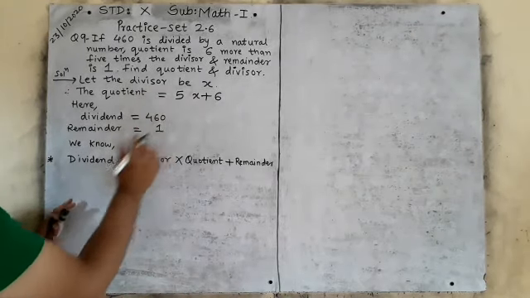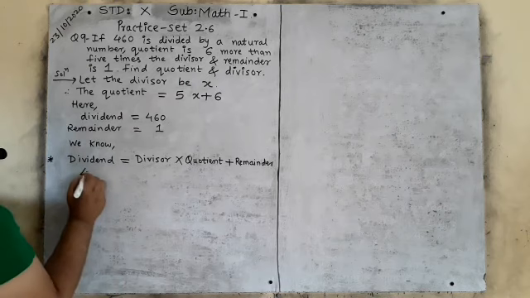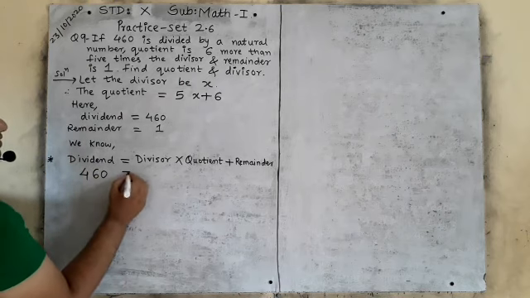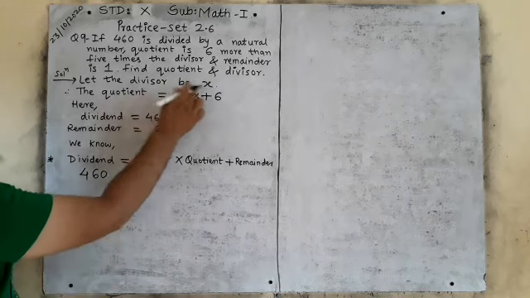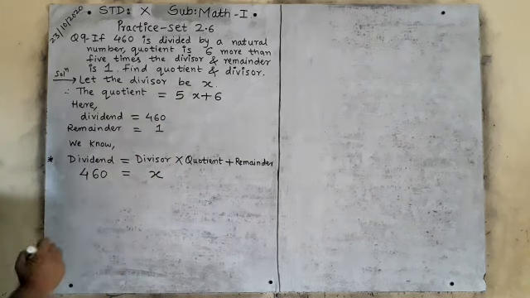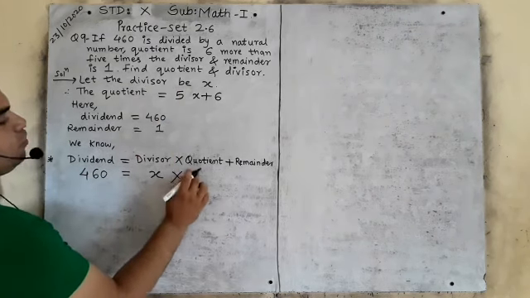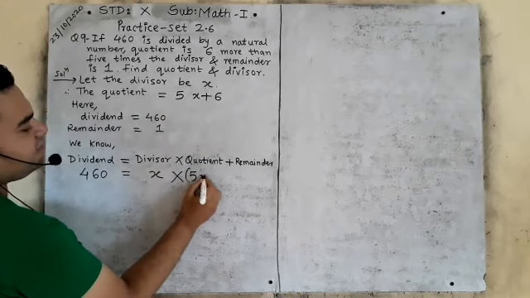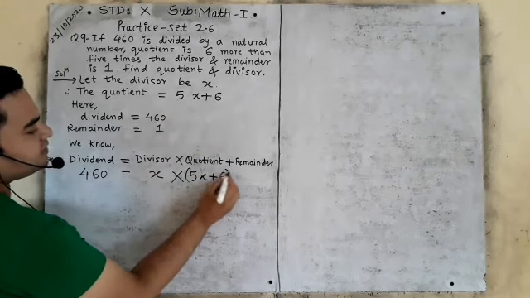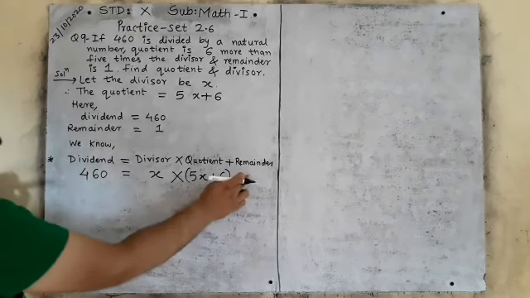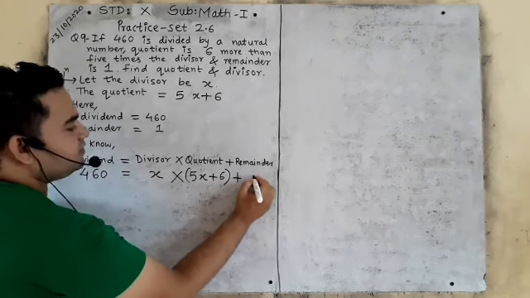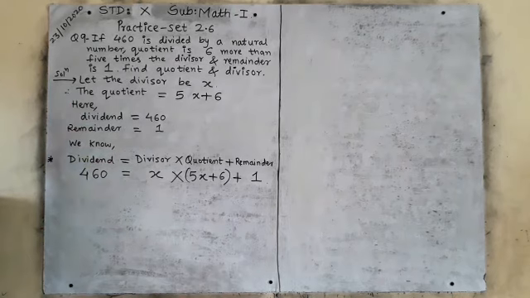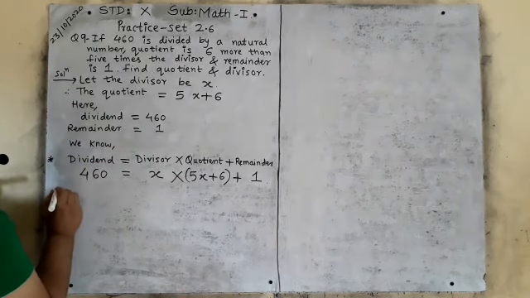You have the values. What is the dividend? 460 is equal to, what is the divisor here? Divisor x, multiply the quotient. What is the quotient here? 5x plus 6, right? What is the remainder? Remainder here plus 1. Now what will you do? You will solve it.